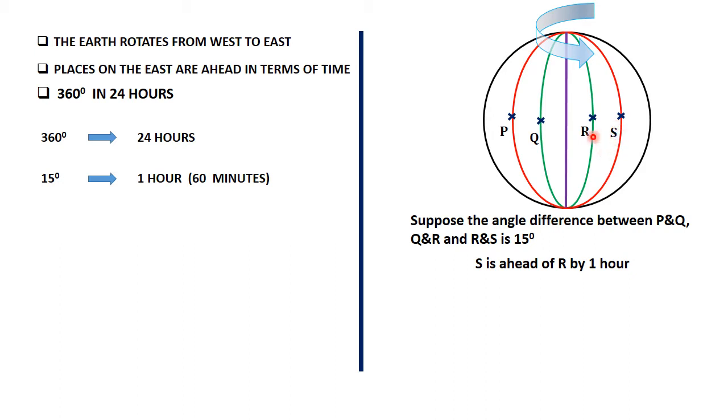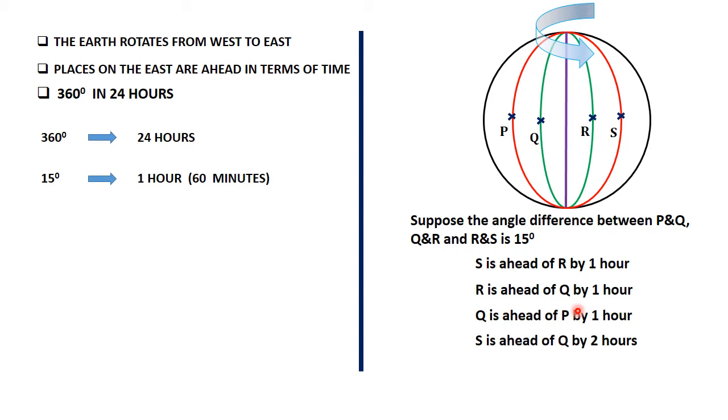If for example S is 9 in the morning, it means R is 8, Q will be an hour earlier than that, that is 7, and P will be 6 in the morning. I need to mention that R is also ahead of Q by an hour's time, and Q is also ahead of P by an hour's time. In the same way S is ahead of Q by 2 hours, and you can make lots of conclusions just from the time difference, since the angle difference between the points is 15 degrees each, so it is a multiple of hours.